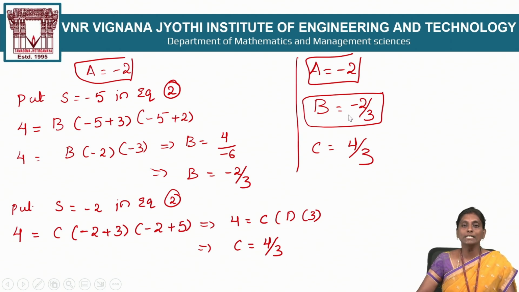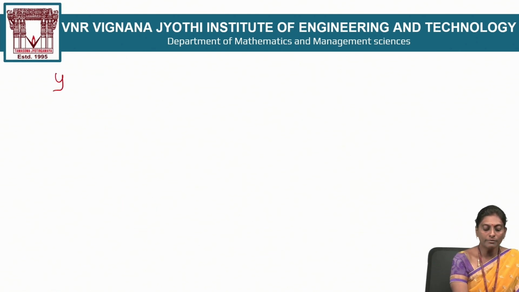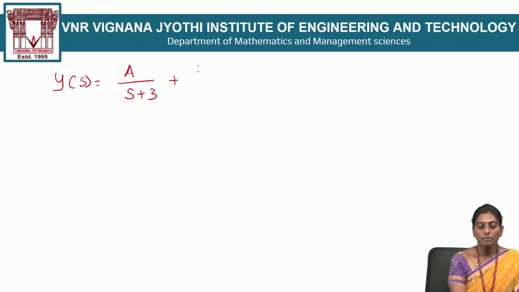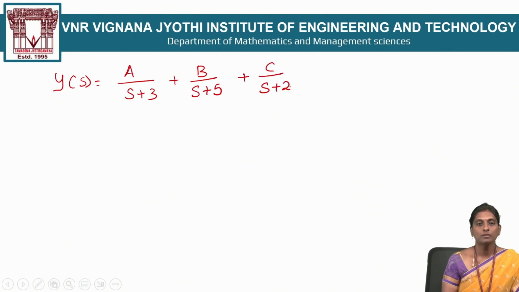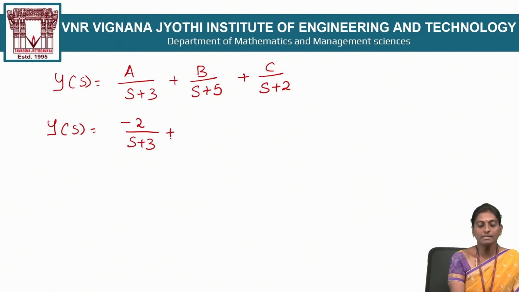So these are the A, B, C values. These values you replace into your y of x. So now what is y of x? y of x is equal to A by s plus 3 first one, B by s plus 5, C by s plus 2. This is the y of x. So y of x is equal to A. What is A? A is minus 2. Just now I calculated. Replace the A value.